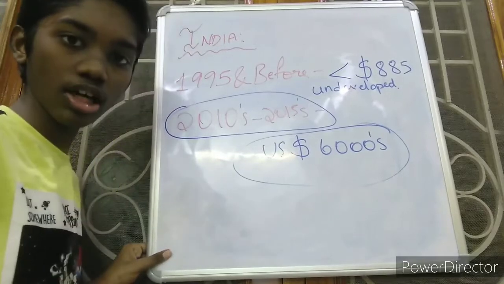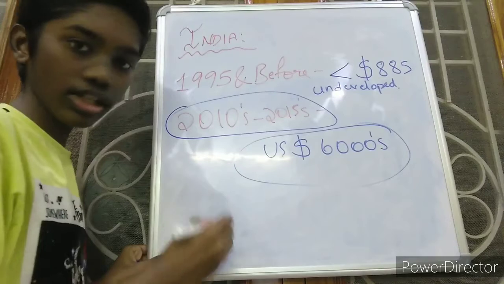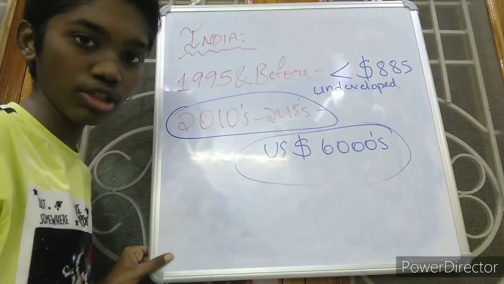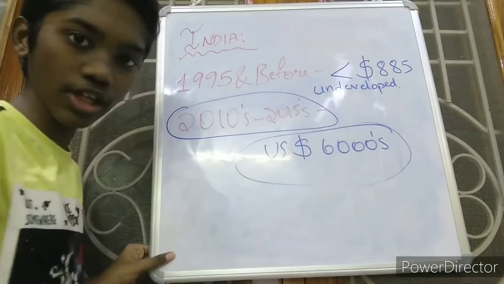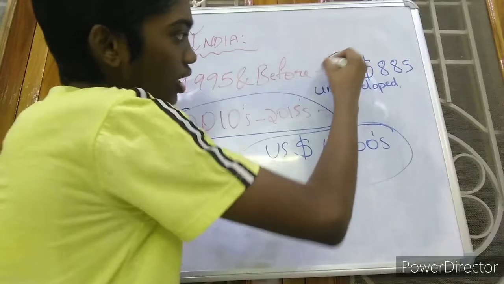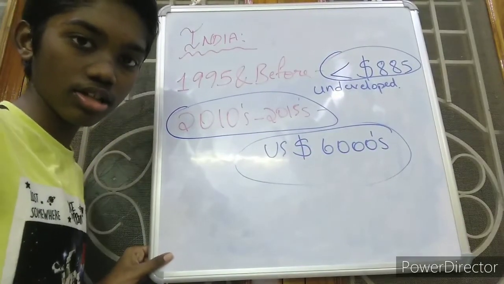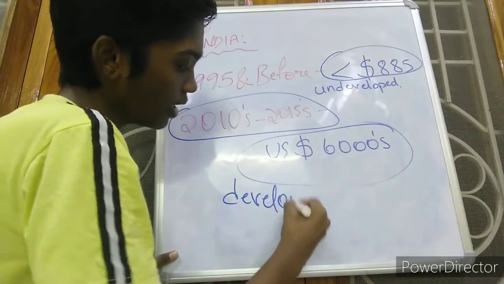So why will everyone talk about India proudly? Because no other country in the world had such a drastic change. India is now in first place in the drastic change of per capita income. Within 10 to 15 years, the growth went from hundreds to thousands. That's why India is now considered one of the developing countries.